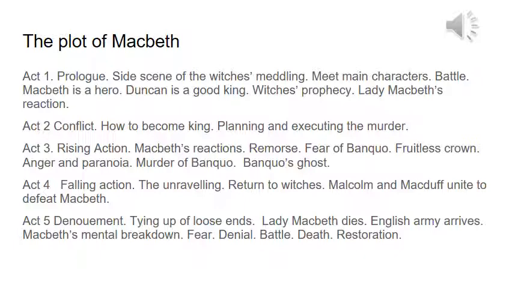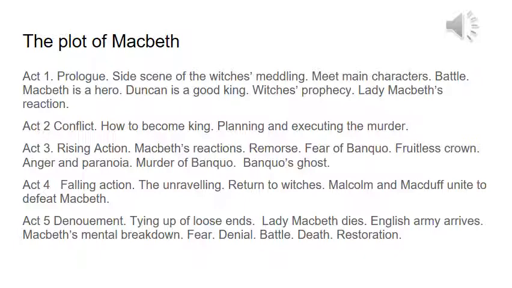Things get worse. The rising action takes place. Macbeth's reactions are explicitly described to the audience. First of all, he feels remorse and regret for having killed such a good king to achieve his ambition. Then he experiences fear of Banquo, because Banquo is the only person who knows what the witches have said, and therefore the motivation for the murder.